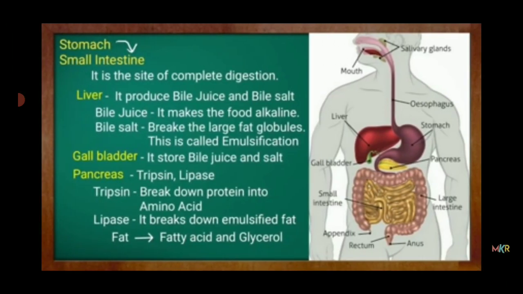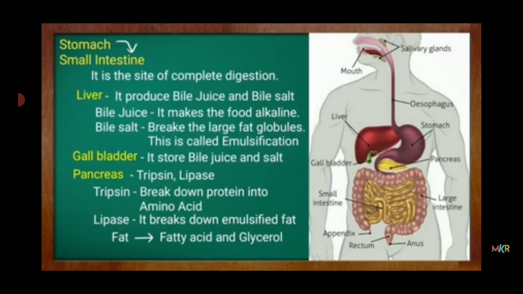Next, the small intestine. It is the site of complete digestion. It means in the small intestine, the complete digestion process occurs. Liver. It produces bile juice and bile salts. Bile juice makes the food alkaline. Bile salts break the large fat globules. This is called emulsification. Then gallbladder. It stores the bile juice and salt.